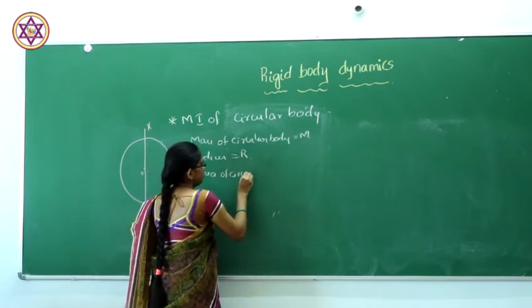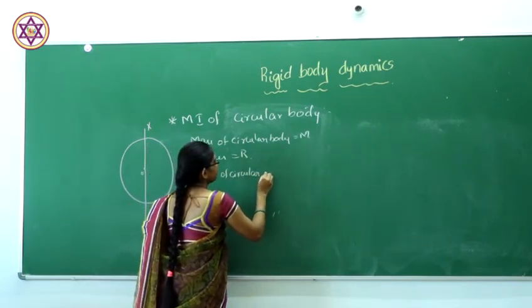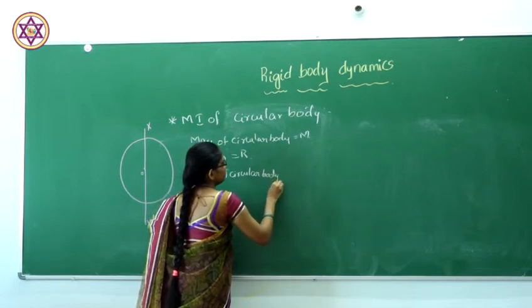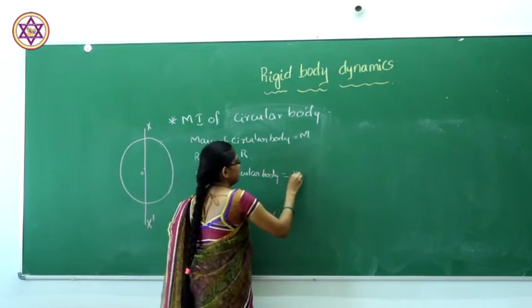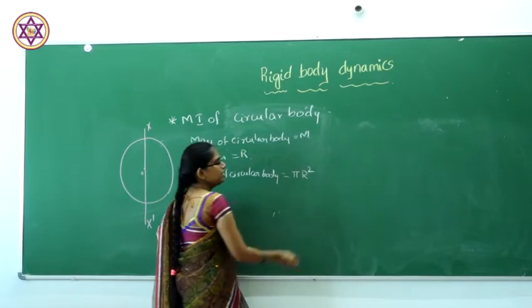The area of the circular disc will be given by pi r square.